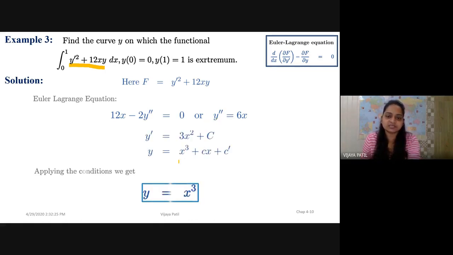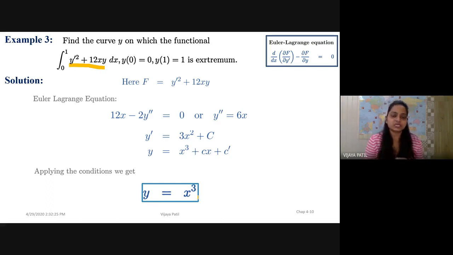Then by simple integration, I get y dash is 3x square plus c, and y equals x cube plus cx plus c dash. By putting the conditions y of 0 is 0 and y of 1 is 1, I get c and c dash as 0, and my curve is y equals x cube.